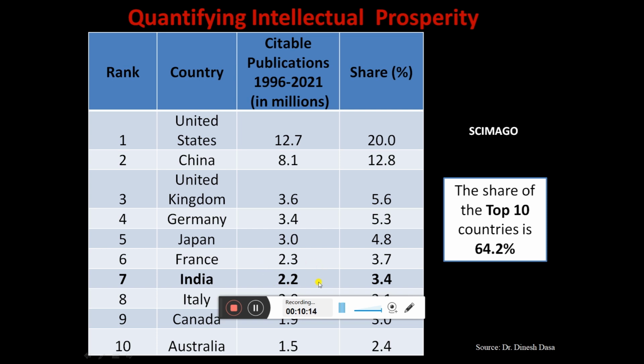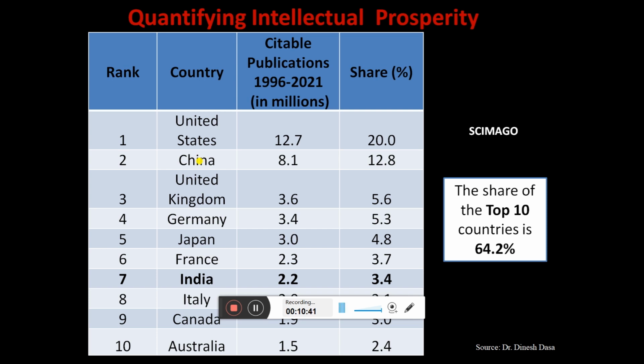Over here we have our India. We have around 2.2 million publications, and we have only a 3.4% share. So you can see why the United States is considered the superpower, or the leading economy in the world, followed by China, because these two countries have the maximum amount of research done in their country, and this research is valuable because it has been cited by many people throughout the world.